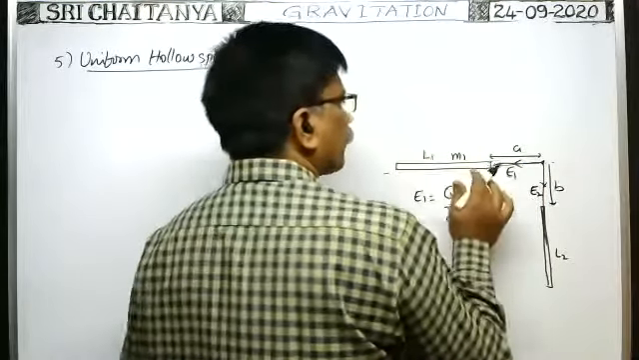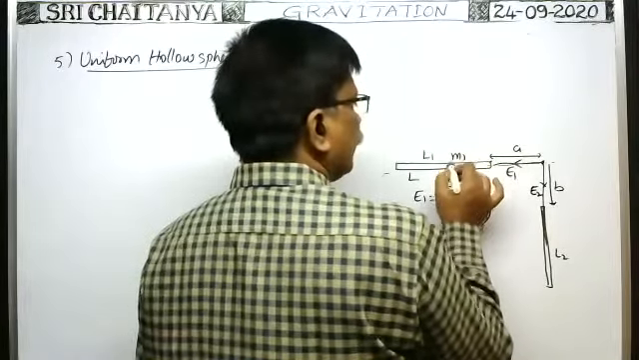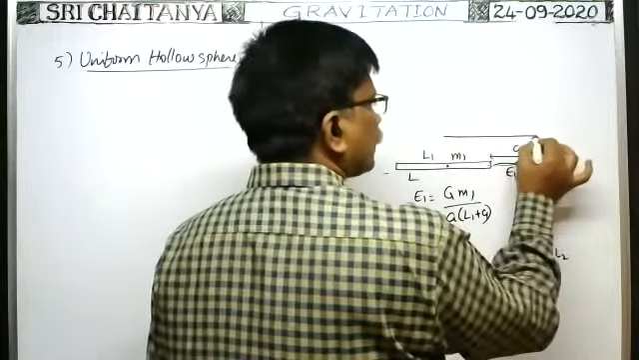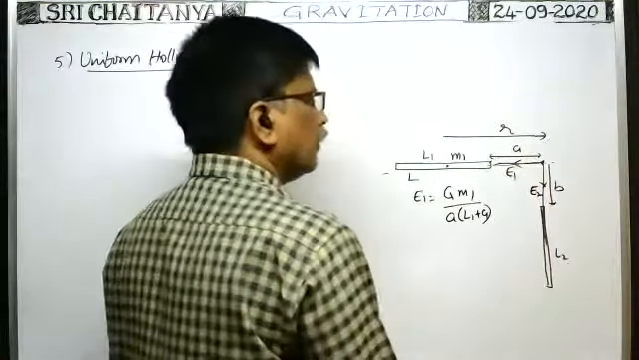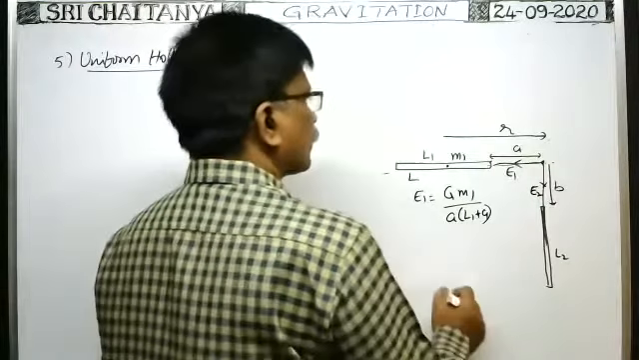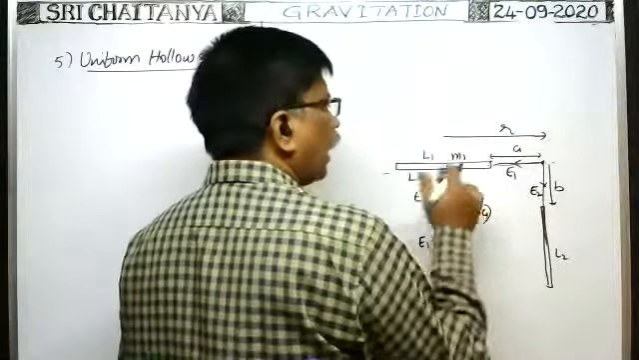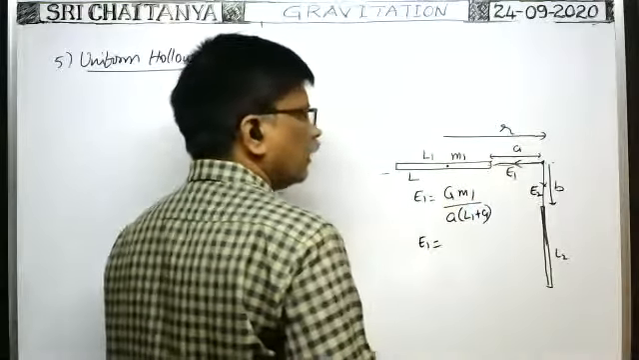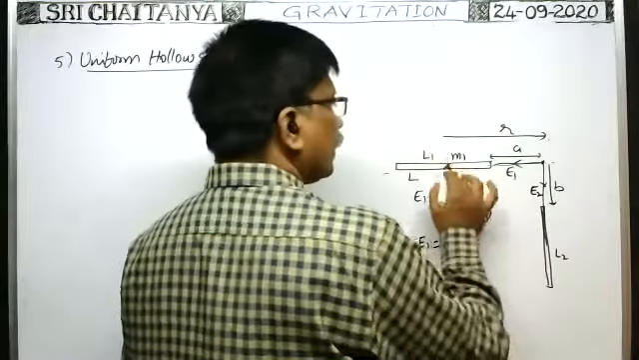Sometimes in the problem, the length of the rod L will be given, and from the center of the rod at a distance small r, they may ask what is the intensity of gravitational field. Okay, therefore, in that case, how can we write the same formula? Mass is M1 only. G into M1 by, from the center they asked.